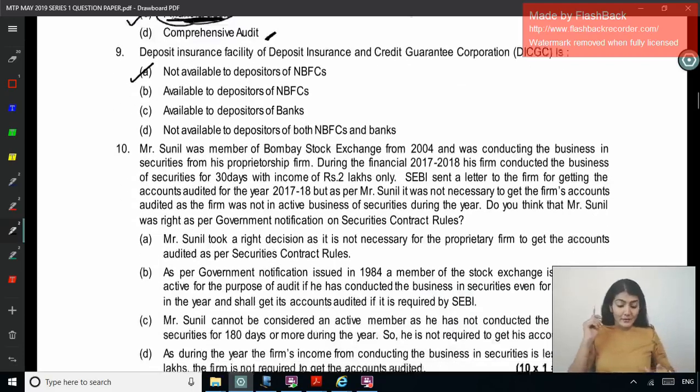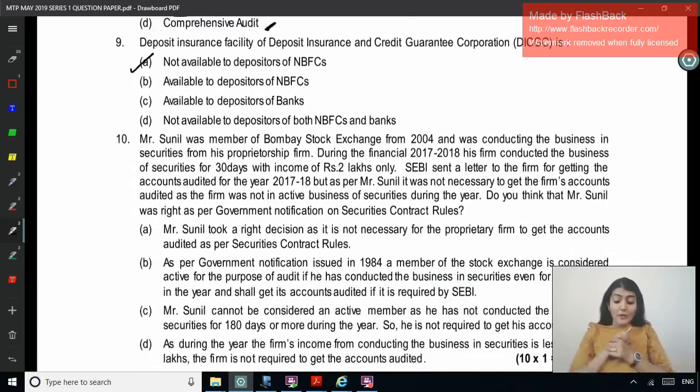Okay, next one, question number 10. Sunil was a member of Bombay Stock Exchange from 2004 and was conducting the business in securities from his proprietorship firm. During the year, his firm conducted the business of securities for 30 days with income of 2 lakh only. SEBI sent a letter to the firm for getting the accounts audited for 17-18, but as per Sunil, it was not necessary as the firm was not an active business of securities during the year. Do you think that Mr. Sunil was right as per the government notification on securities contract rule?